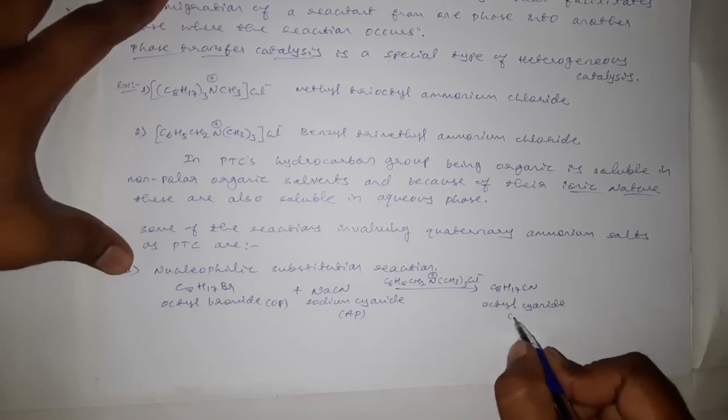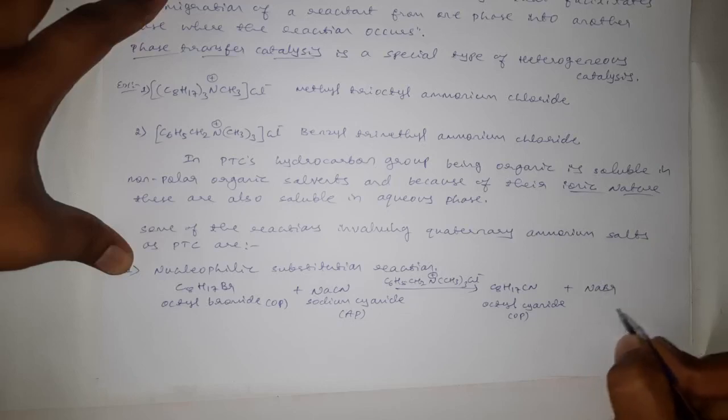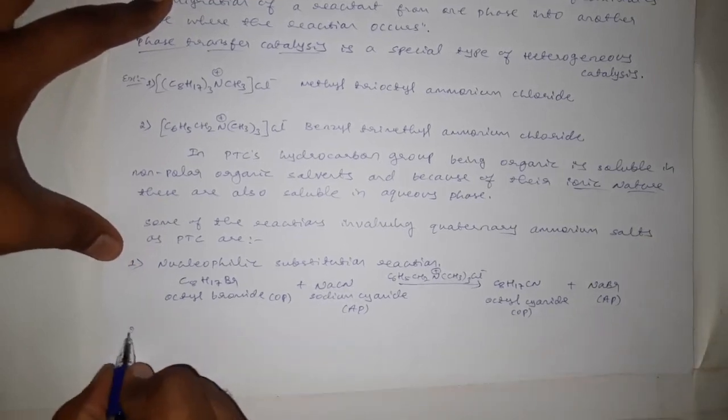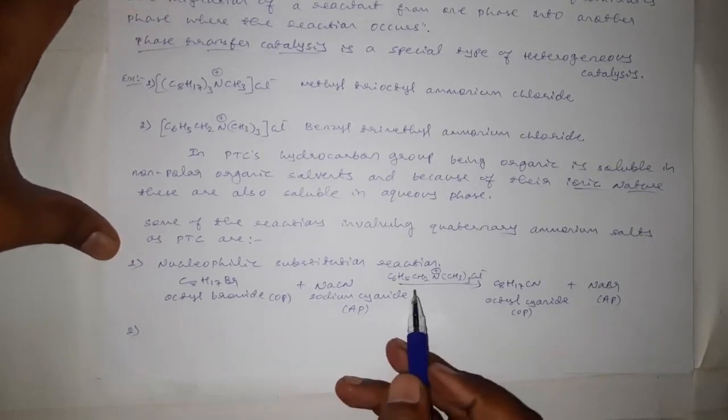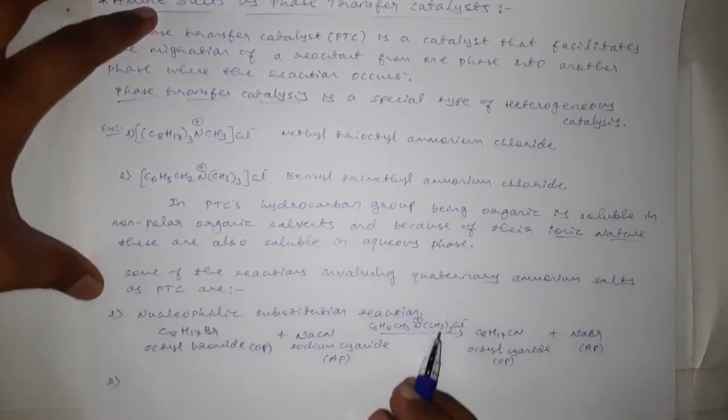This octyl cyanide is soluble in organic phase, and it liberates sodium bromide which is soluble in aqueous phase. This is one example for the use of amine salts as a phase transfer catalyst.